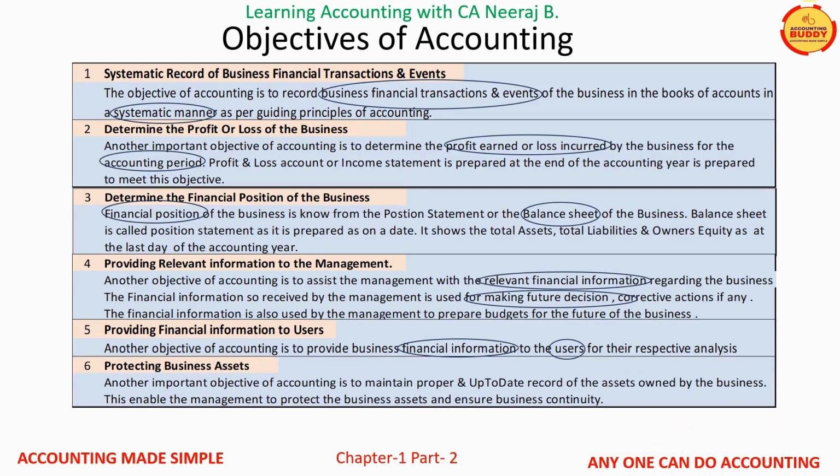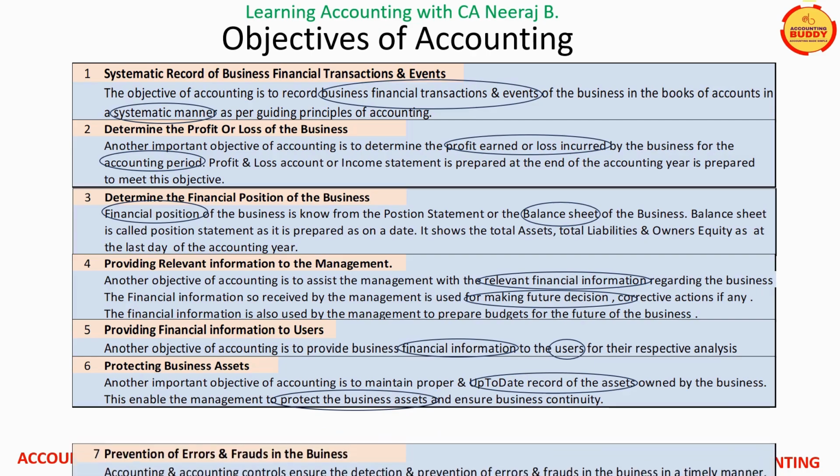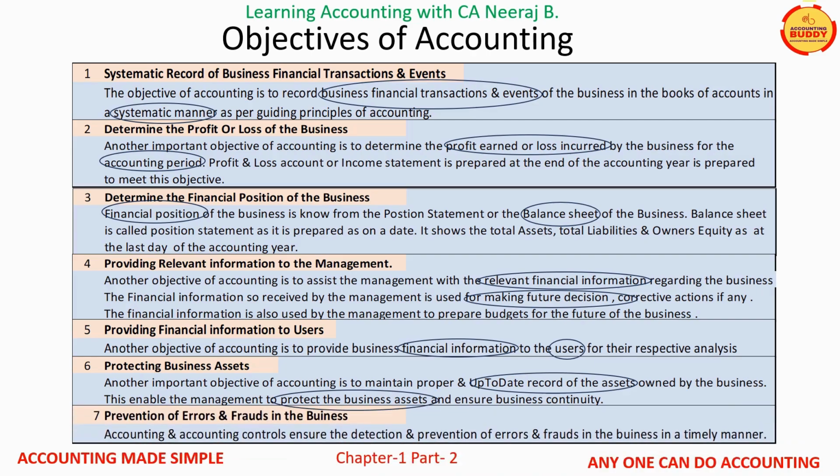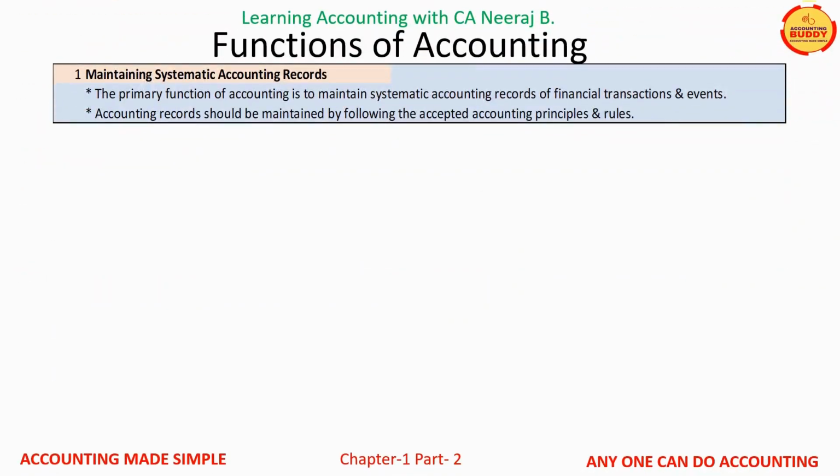Accounting keeps proper and up-to-date records of the business assets and thus helps to protect the business assets. Systematic and timely recording of financial transactions with accounting controls ensures the prevention and detection of financial errors and frauds. We have listed down 5 major functions of accounting with brief explanation. They are: first, maintaining systematic records; second,